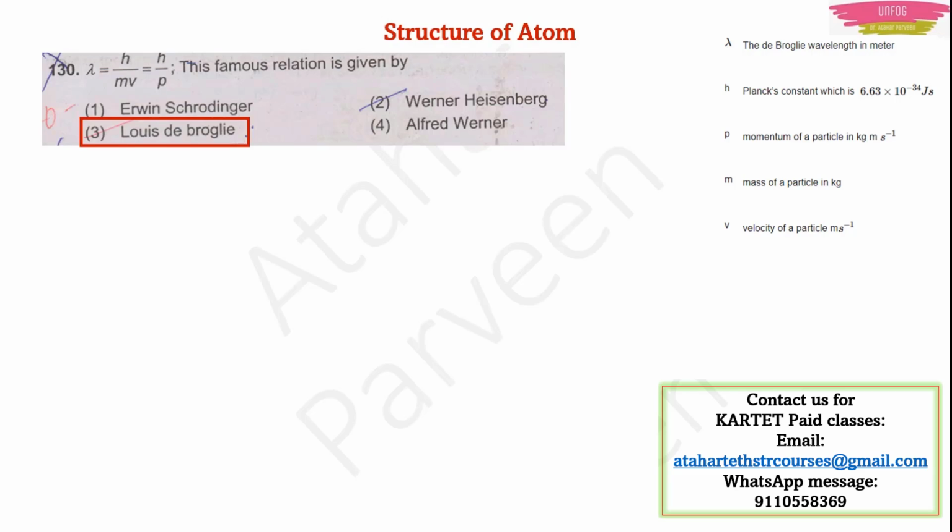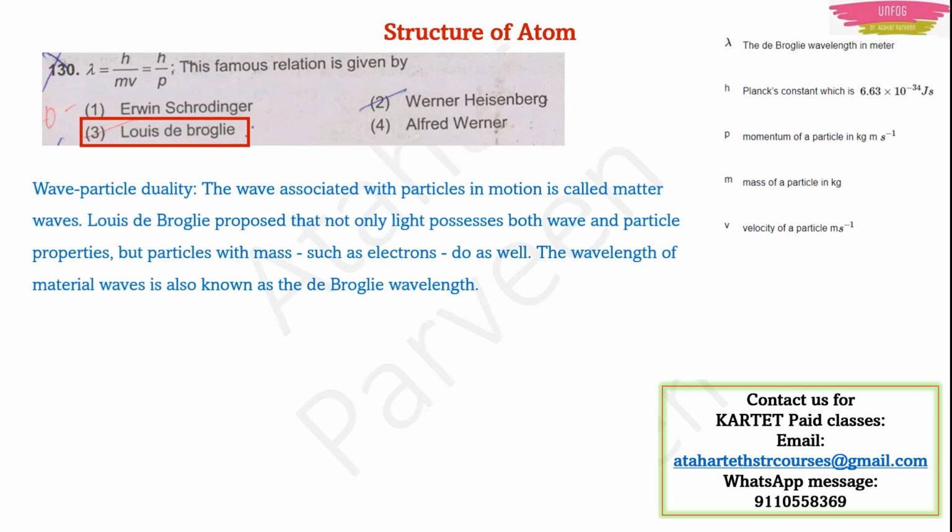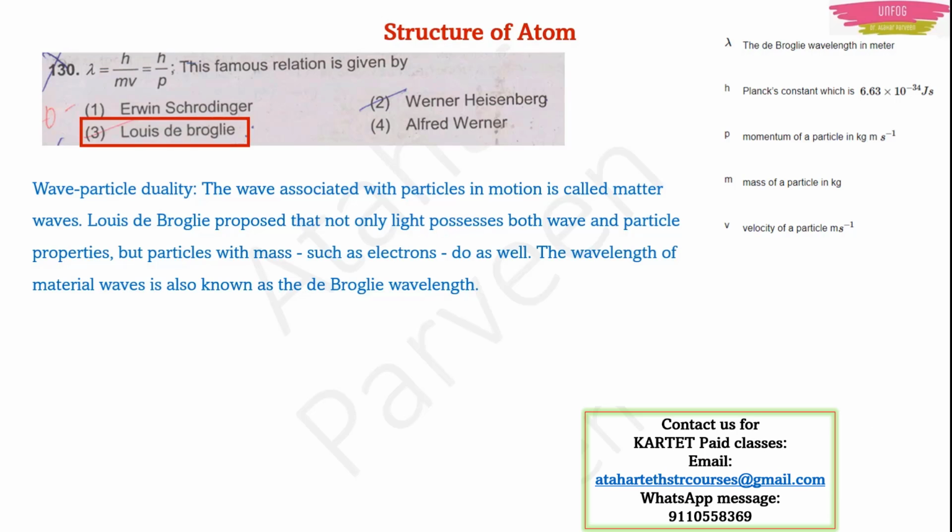Now what about the rest of the scientists here? What have they done? First, I told you about de Broglie, wave-particle duality. The wave associated with particles in motion is called matter waves. And de Broglie proposed that not only light moves like a wave and a particle, but particles also move like waves. Now those particles could be electrons. Okay, small particles, the microscopic particles, appear to move like a wave.